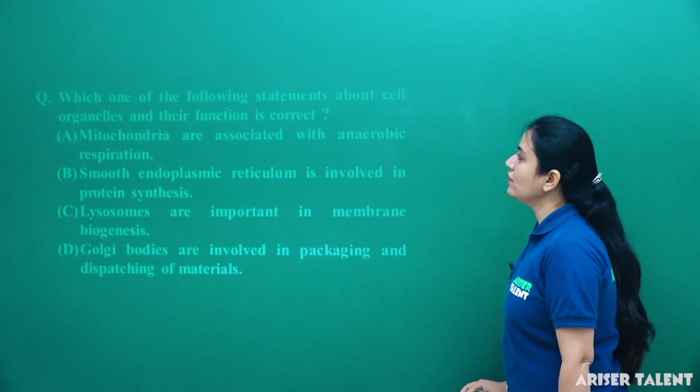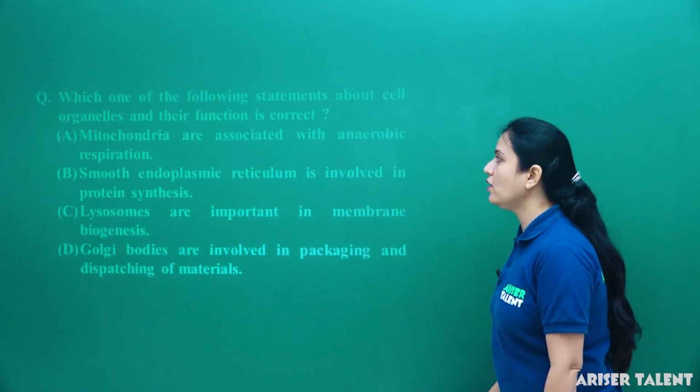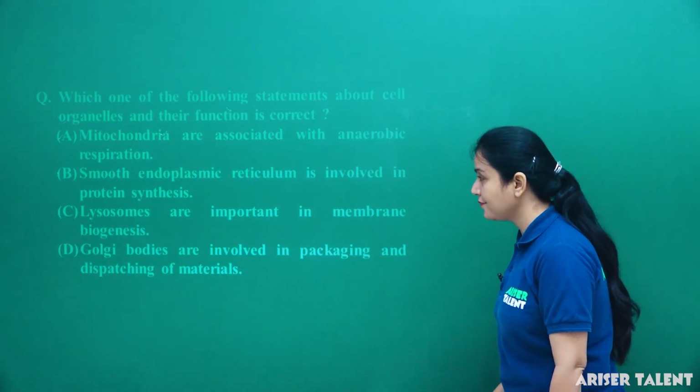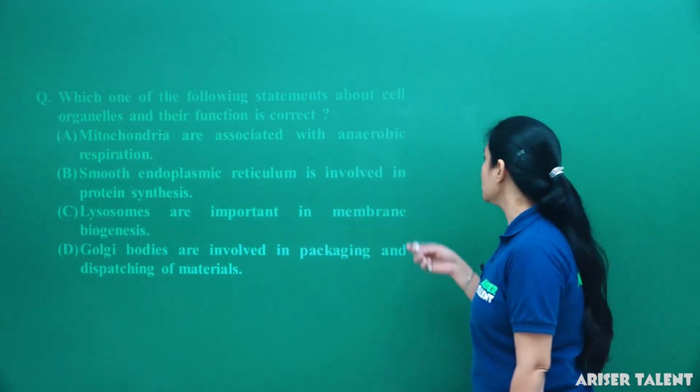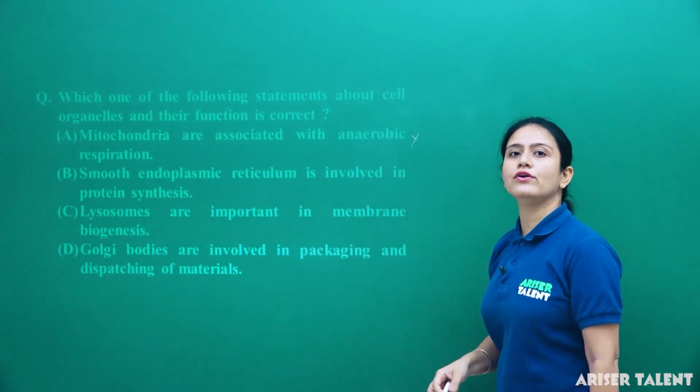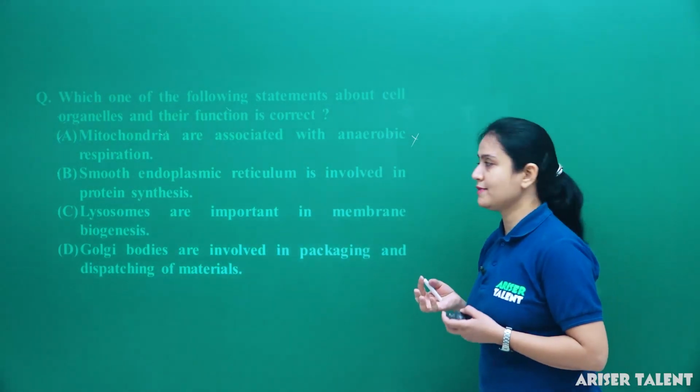Next: which one of the following statements about cell organelles and their function is correct? Mitochondria are associated with anaerobic respiration; that is wrong, as mitochondria are related to aerobic respiration.